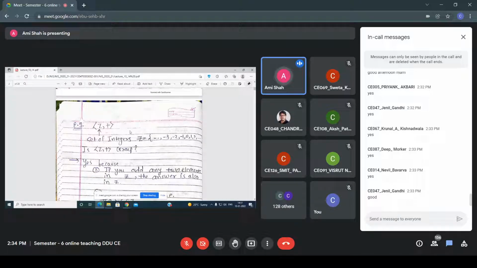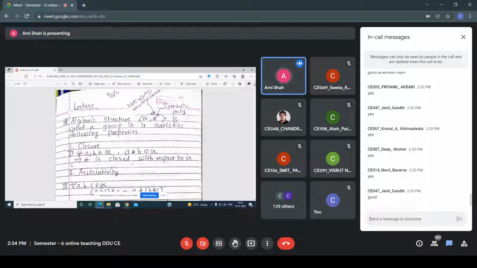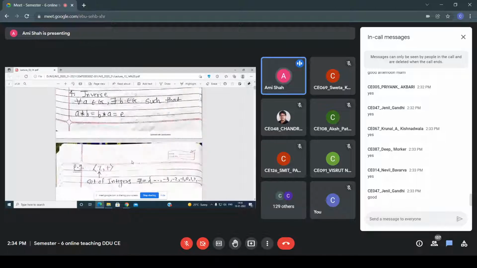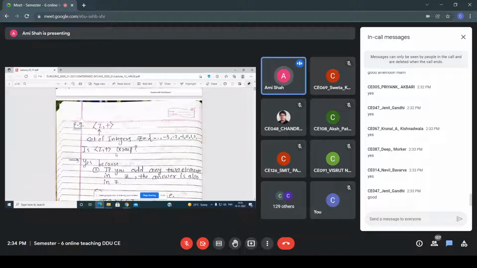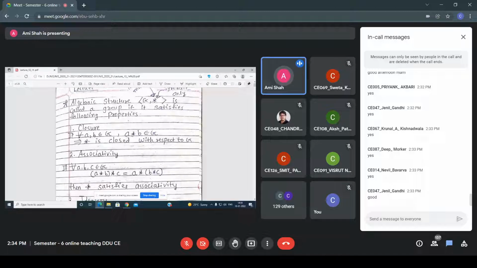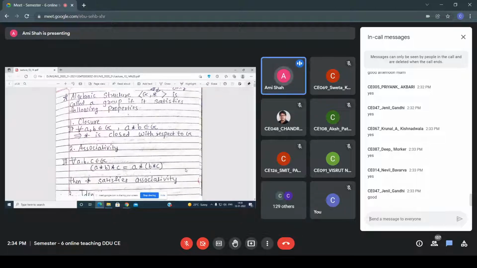Now this type of question can be asked in the exam. The question is: Z with the operation plus, is it a group? So Z means the set of integers. Now, what is the first property, everyone? The first property is that for every a, b belonging to G, if I perform this operation, which here is plus, then a plus b also belongs to that group. Then you can say that the closure property is satisfied.